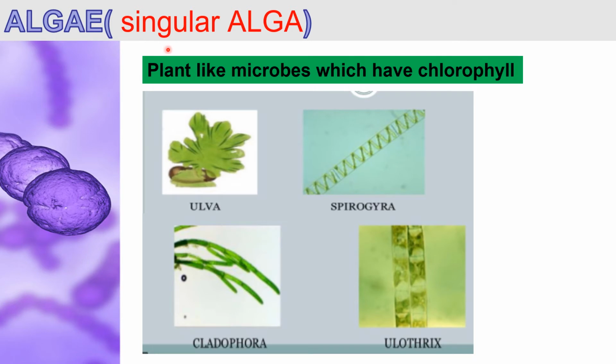Alga, the singular form, and algae is the plural form, and it is a plant-like microbe which has chlorophyll, so they can produce their own food by photosynthesis just like plants. However, they differ from plants because they do not have proper roots, stems and leaves. Some examples of algae are Chlamydomonas, Spirogyra, Ulva, Ulothrix and Cladophora.